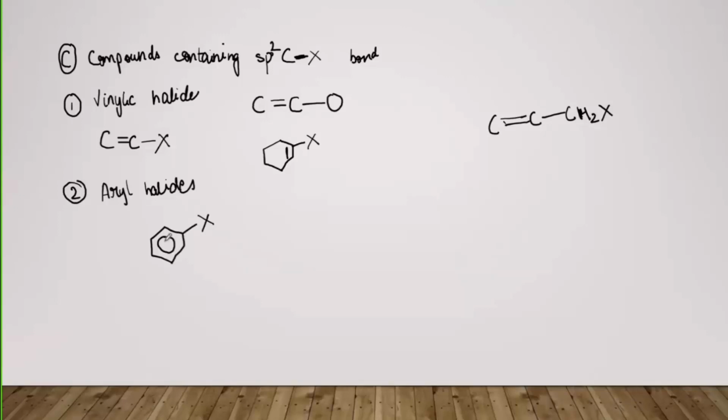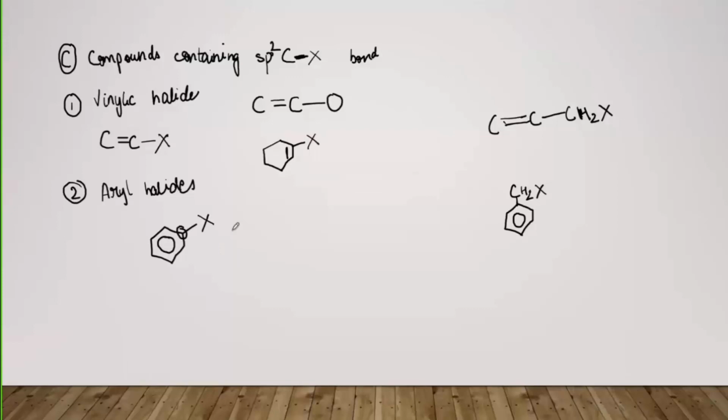So when we were talking about the benzylic halide, what was there in benzylic? Let me write it here. So benzylic was something like CH2 and X. Like, the carbon atom which is attached to the halogen is not a part of the ring here. But here, this carbon atom is a part of a ring, okay? So this is the difference between the aryl halides and the benzylic halide. So you don't have to get confused. Very simple.